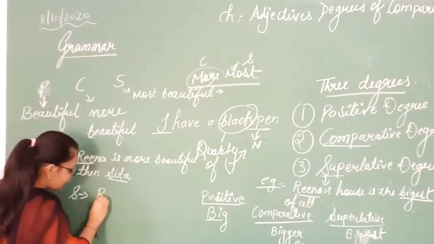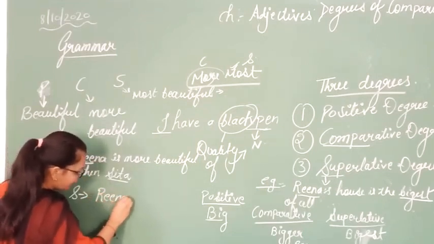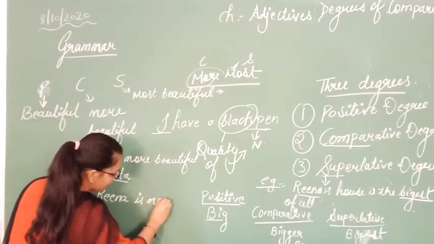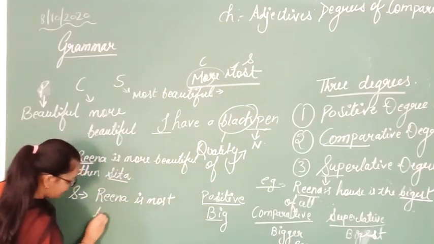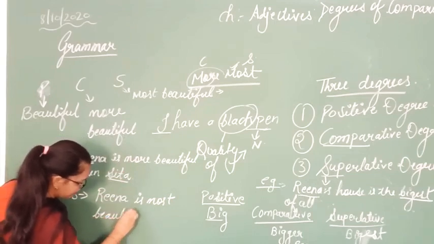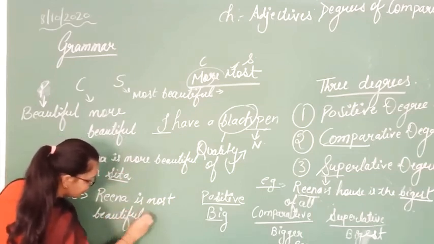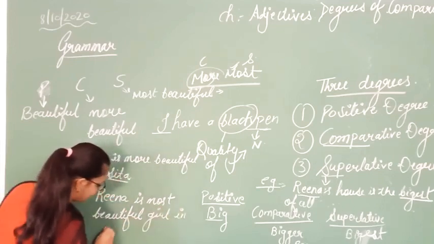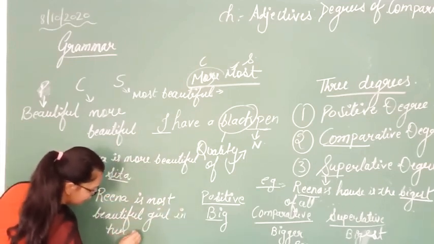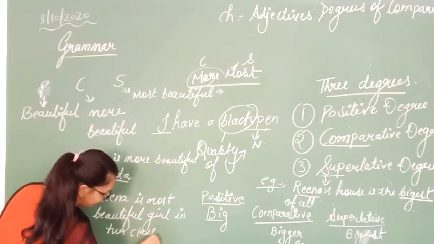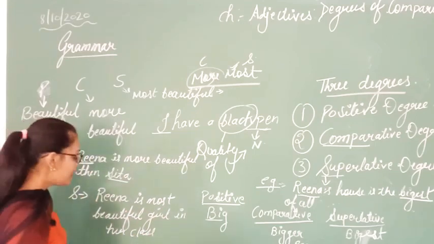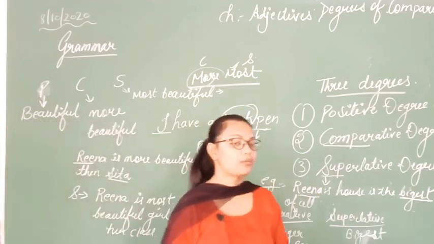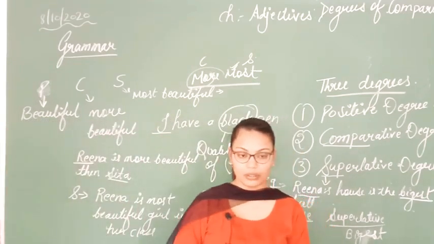Reena is the most beautiful girl in her class. Here you can see the word class itself tells you that I am not talking about one person or one student.